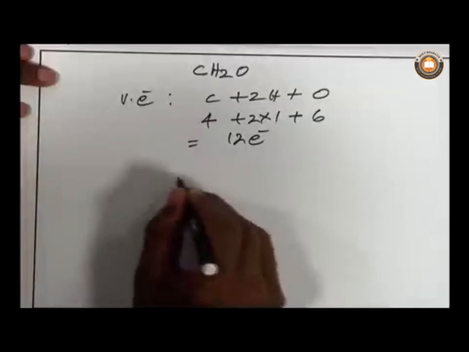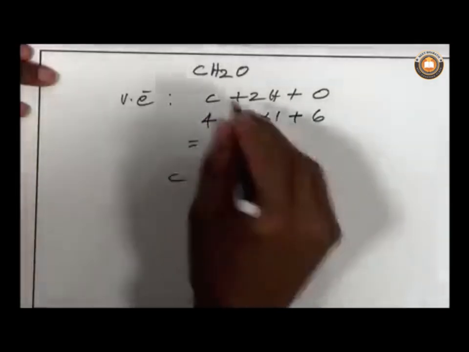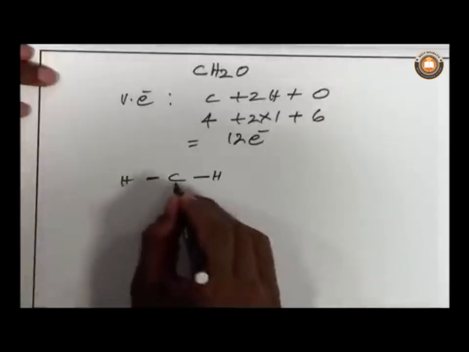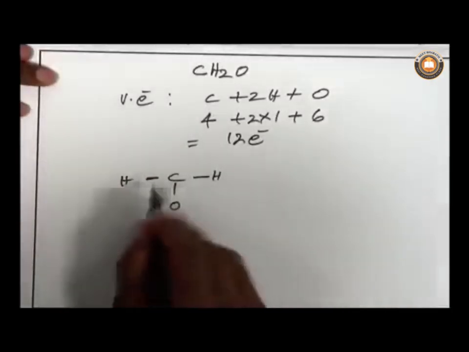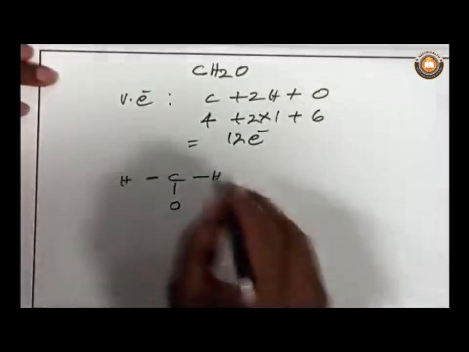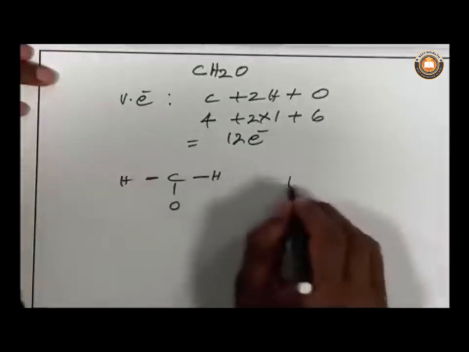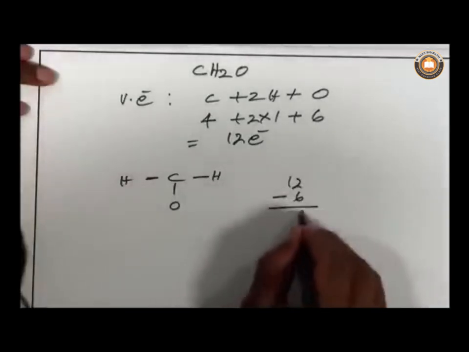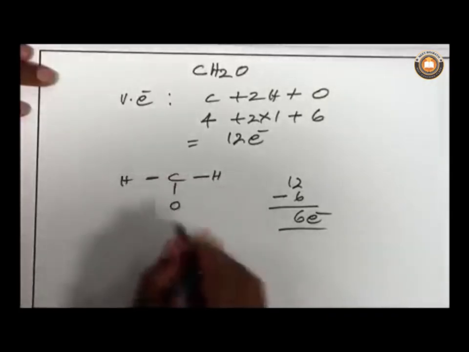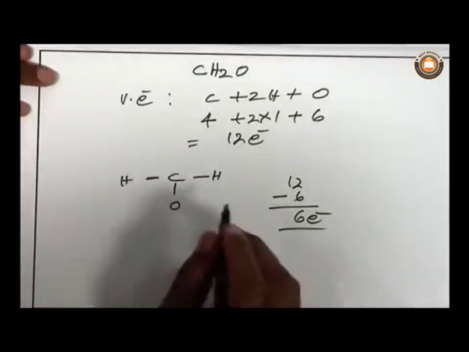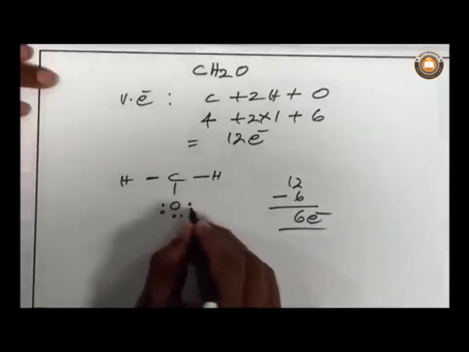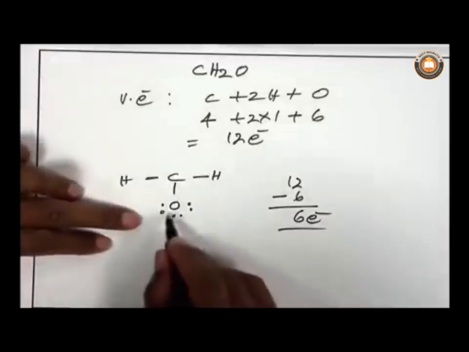The central atom is the carbon, and arrange the remaining atoms like this. Now 3 single bonds are formed. 3 single bonds means 3 into 2, 6. So 12 minus 6 equal to 6 electrons. Those 6 electrons should be distributed around the atoms in such a way that each atom contains 8 electrons.